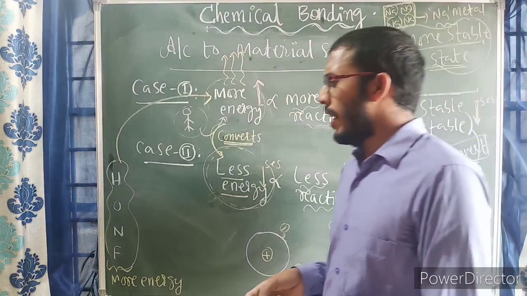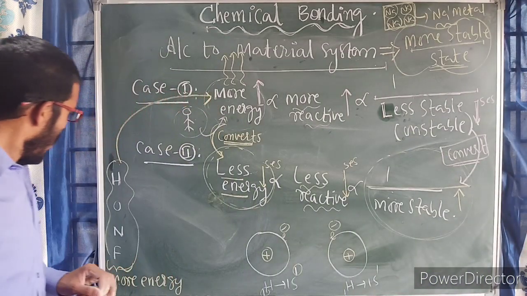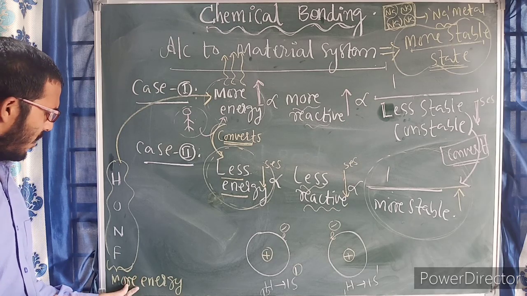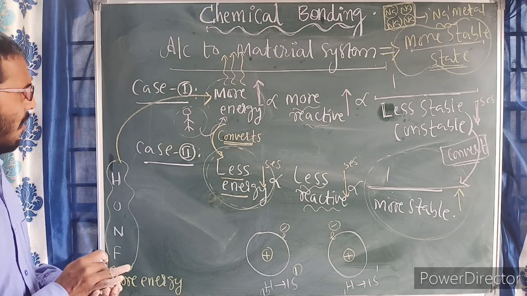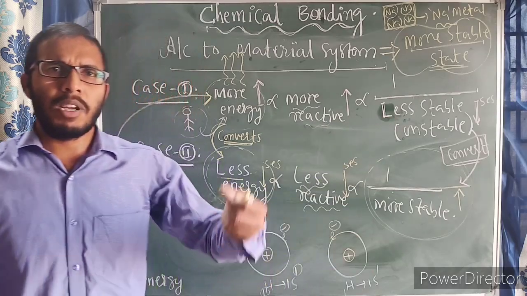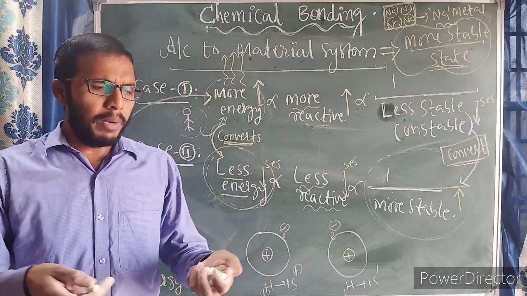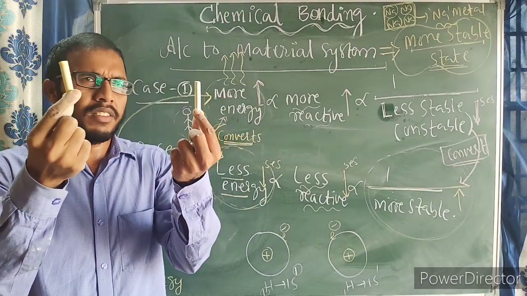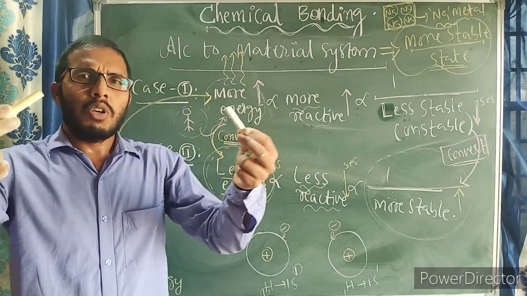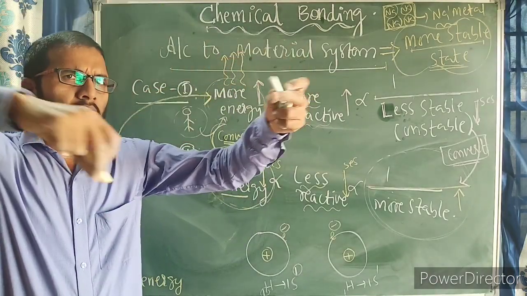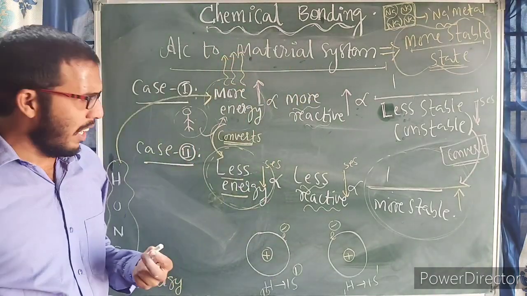Now what I told you, all these atoms have more energy. More energy means they will be more reactive. More reactive means unstable, and unstable means they are in motion. Suppose these two chalk pieces are two atoms. Due to their more energy, they will be continuously moving from one place to another, everywhere.